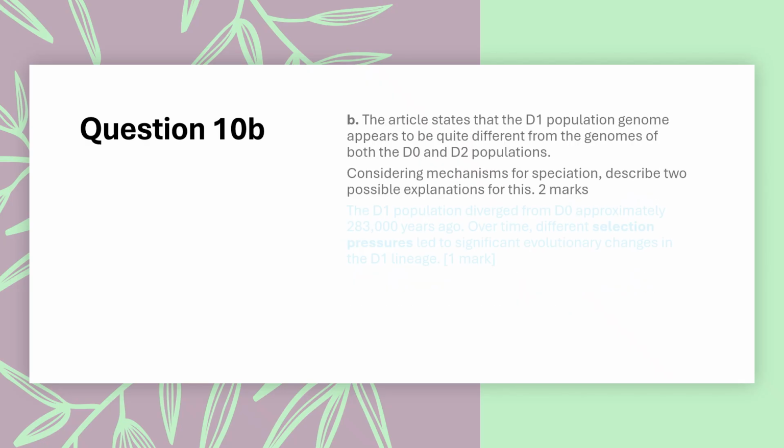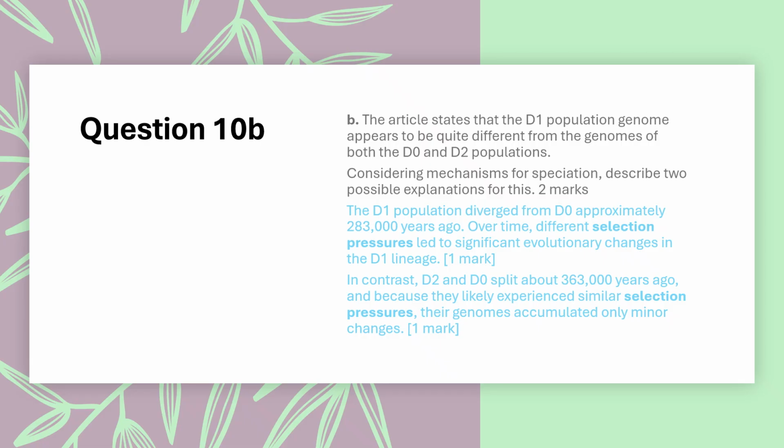The D1 population diverged from D0 approximately 283,000 years ago. Over time, different selection pressures led to significant evolutionary changes in the D1 lineage. In contrast, D2 and D0 split about 363,000 years ago, and because they likely experienced similar selection pressures, their genomes accumulated only minor changes.